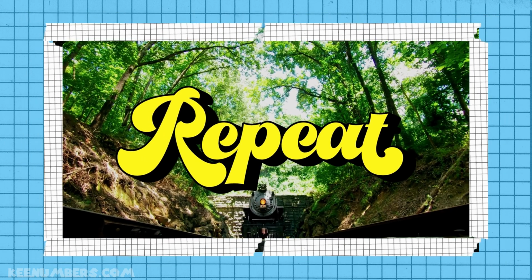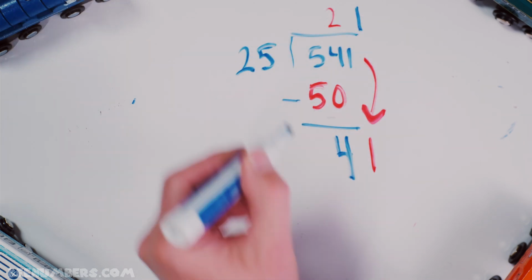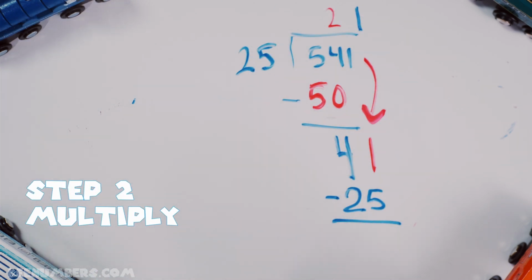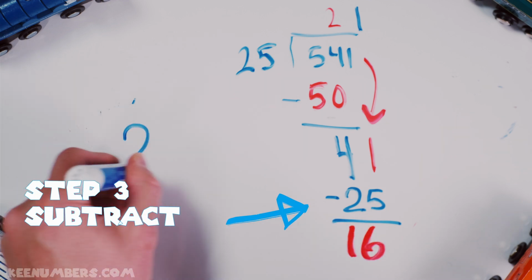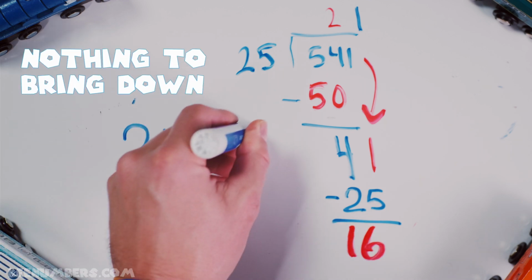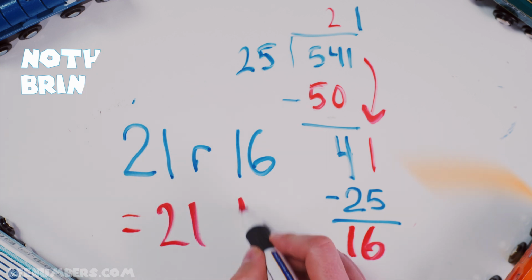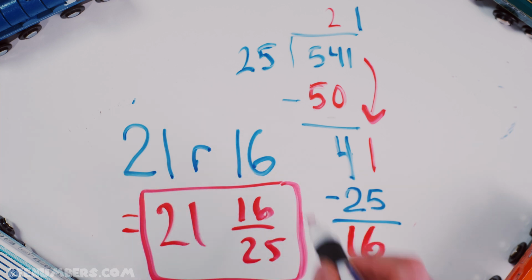Now, how many times is 25 going into 41? Just one time. That's easy to see. Then you're going to multiply. You're going to have 25. Step 3, you're going to subtract. And what's left over? 16. And so this is why you have 21 with the remainder of 16, which is the same thing as 21 and 16 over 25. That's the mixed number.